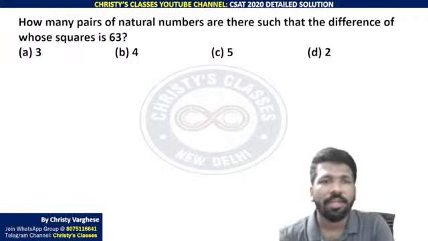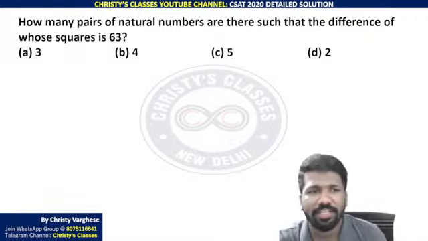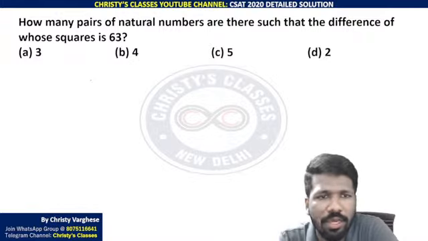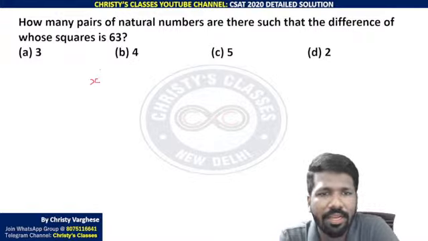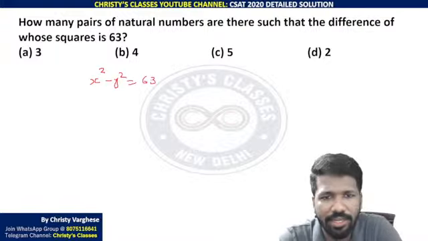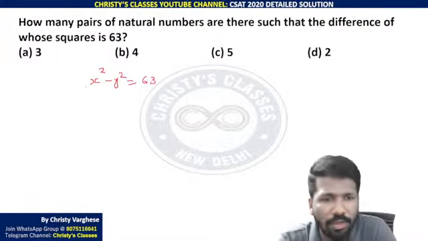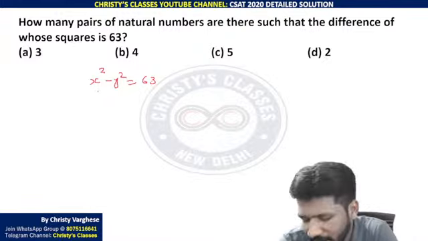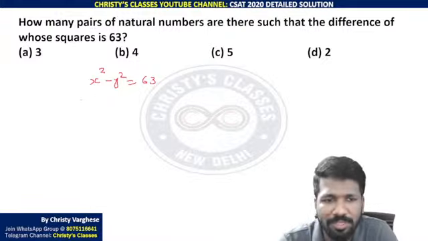Okay, so I'll explain how many pairs of natural numbers are there such that the difference of whose squares is 63. Let x and y be the natural numbers. x square minus y square equals 63. That is what the question is saying. x square minus y square is an identity, right? a square minus b square is (a minus b) into (a plus b). That is (x minus y) into (x plus y).